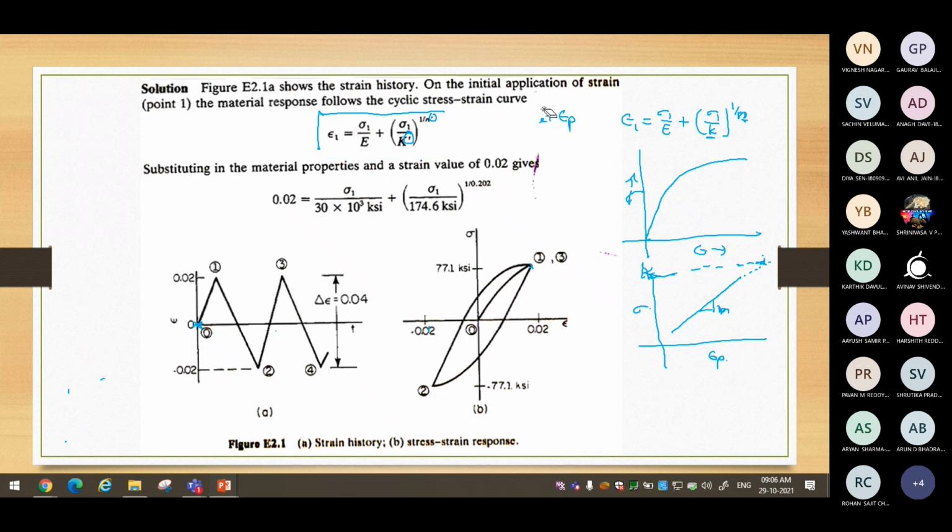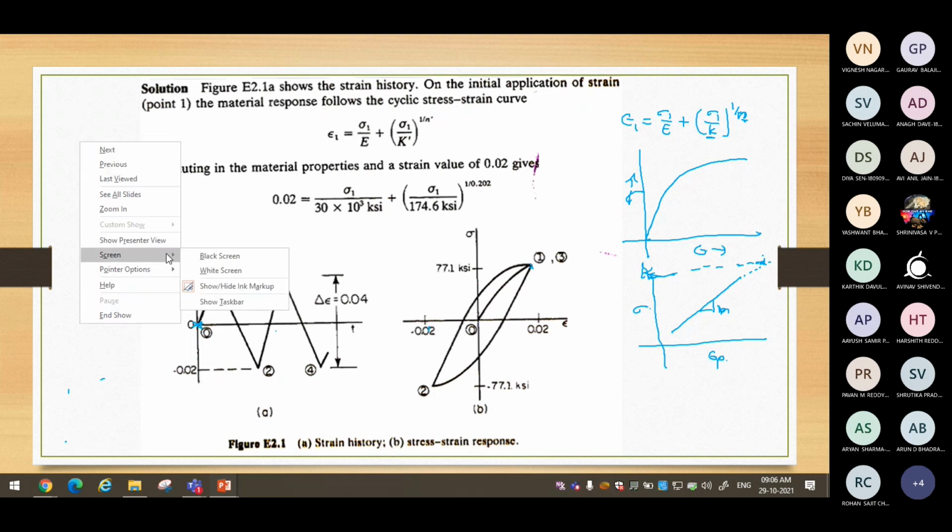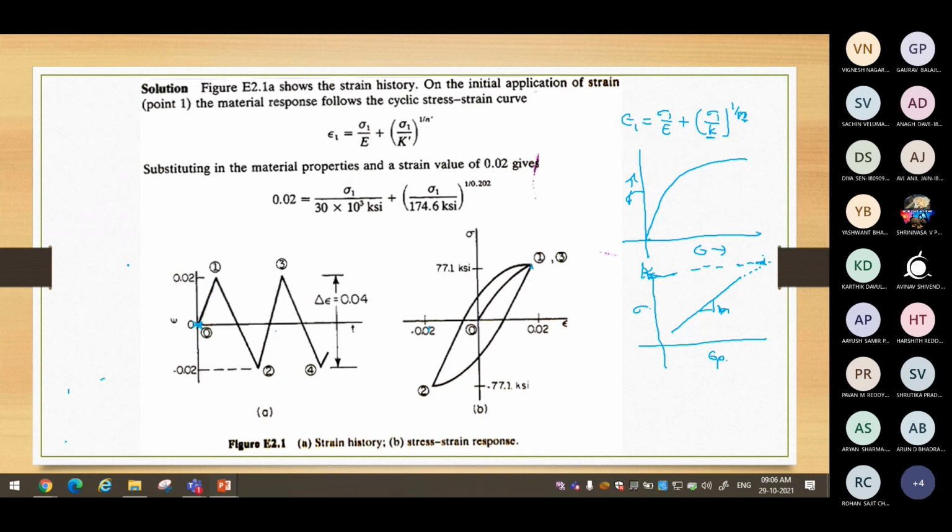So the monotonic stress strain properties or Ramberg-Osgood equation we are not using here. In this problem the data is not given, therefore we are not using it. However, you could have used that if you had that particular value. Now use the Ramberg-Osgood type of equation or CSSE curve equation. We have the CSSE curve equation, the cyclic stress strain curve equation. Let us start the problem like that.